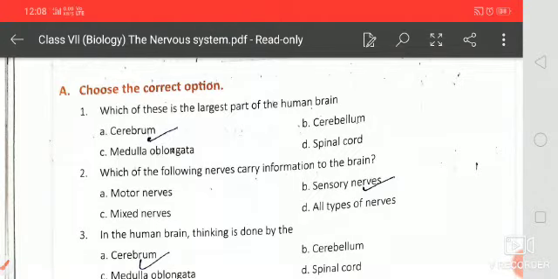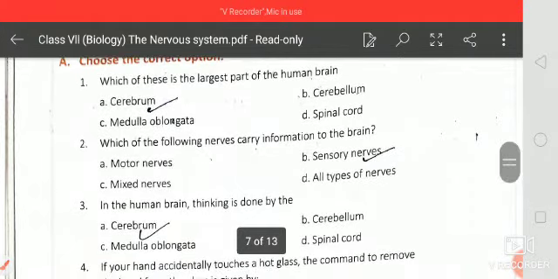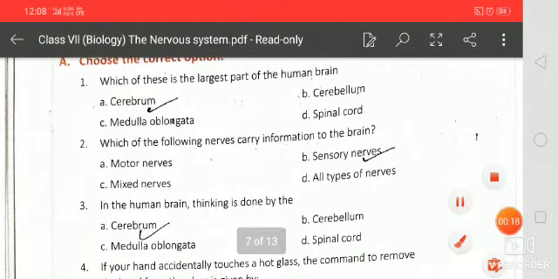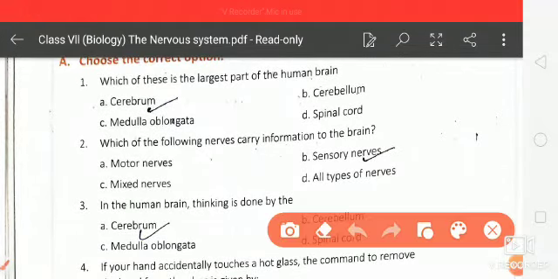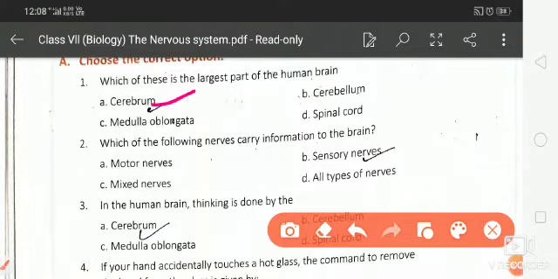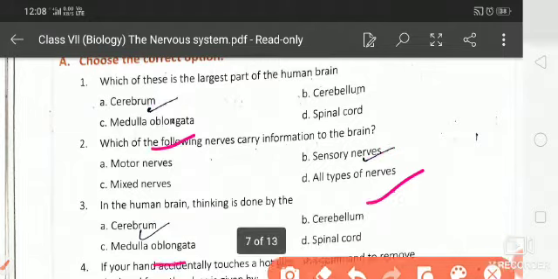So here, first one is choose the correct options. Which of these is the largest part of the human brain? That is cerebrum. Which of the following nerves carries information to the brain? That is sensory nerves. In the human brain, thinking is done in the cerebrum.